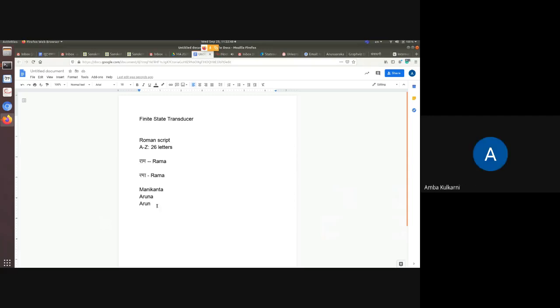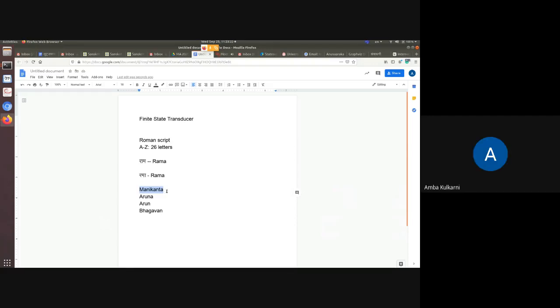But if I want to write Bhagwan, Bhagavan, some write like this, some write B. That is again another thing. BH. Suppose we write Bhagavan. Now, is it Bhagavana or Bhagavan? If this is Aruna, then this will be Bhagavana. And this will be Aruna. This is Manikanta.